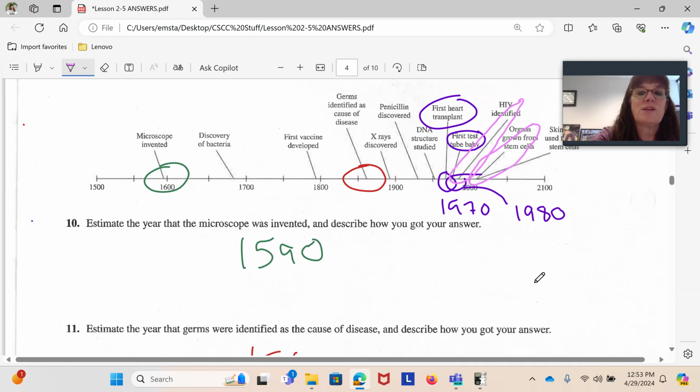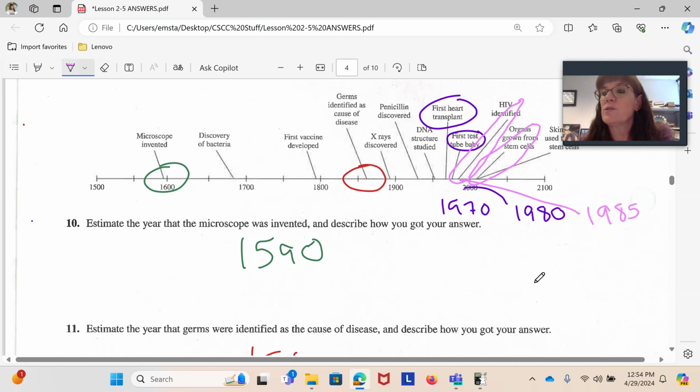So I'm going to erase my purple ones just because it's going to be hard to see. Get my pencil back out. So we might say that HIV was around, let's see, we're after test tube baby. So I might want to say 1985, just compared to my other numbers. And organs grown from stem cells look like they could be as late as 2010 because it's after 2000. So maybe we'll say 2010 for that one.